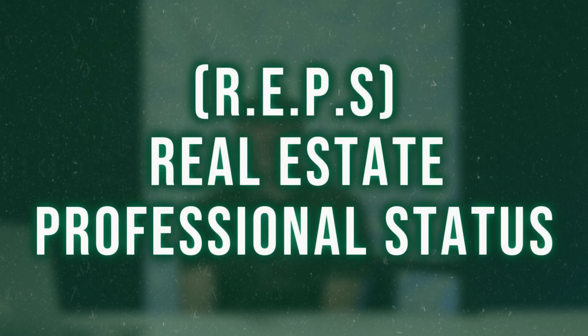So the first one, and probably the most well-known, is REPS, real estate professional status. So the key to REPS is if you meet it, you can take any losses from real estate activities, from your passive investments, and you can offset any of your active income. So your W-2 income, your business income, you can offset all this income. If you got retirement distributions that are taxable, it can all be offset by the losses from your rental activities or your other real estate businesses. So how do you do it?